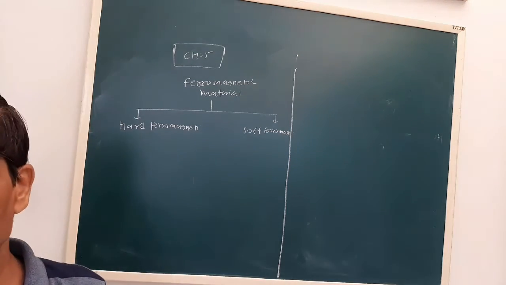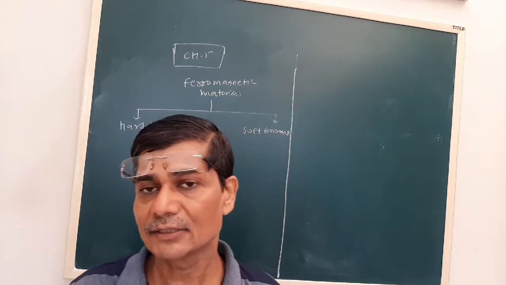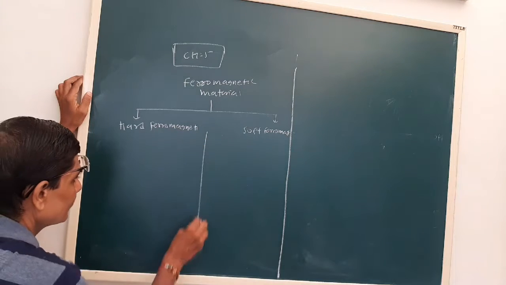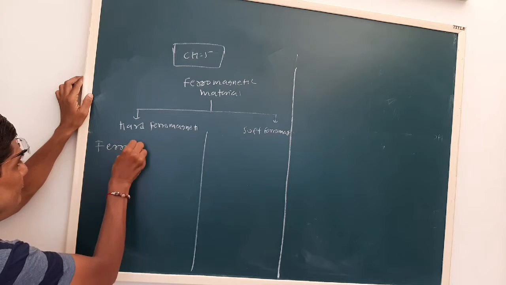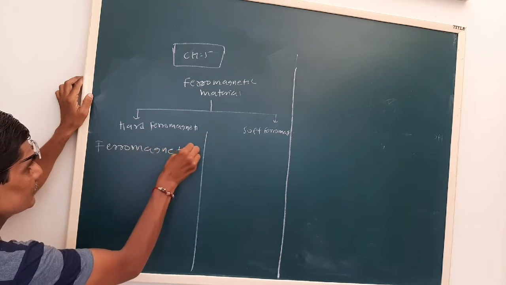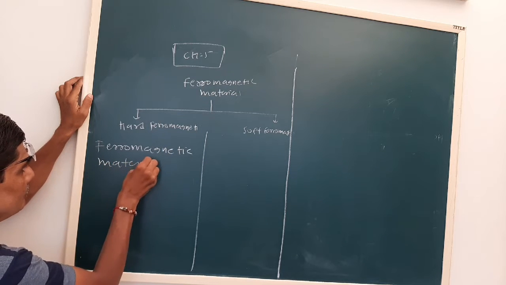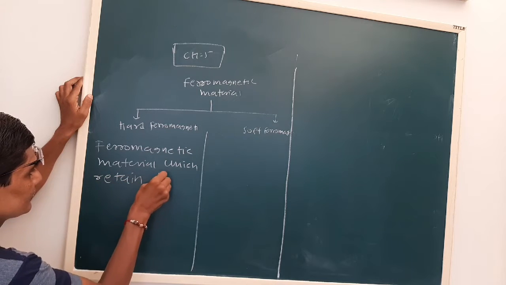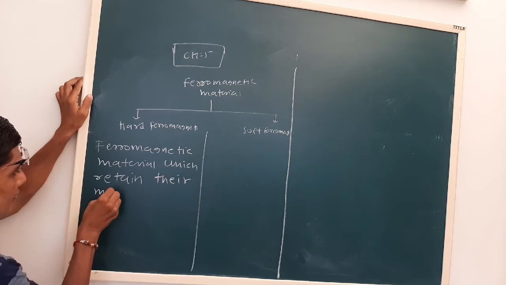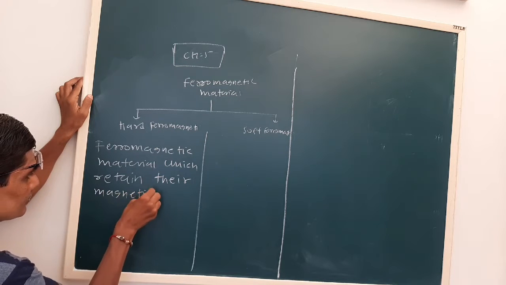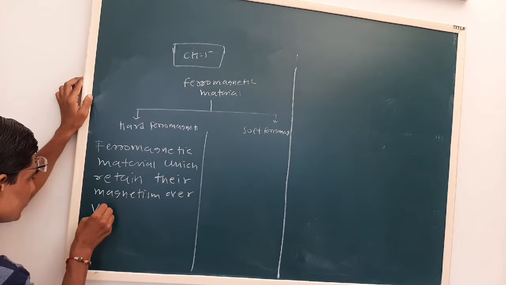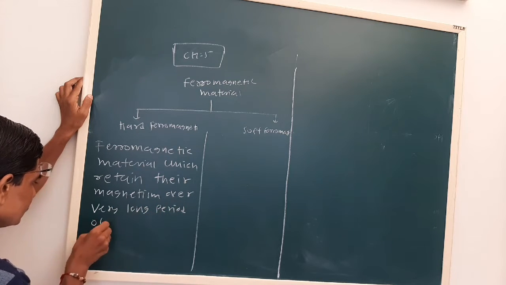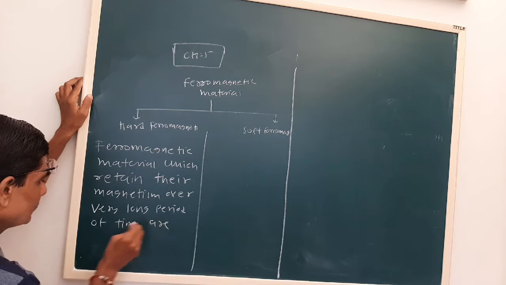The ferromagnetic materials which retain their magnetism over a very long period of time are called hard ferromagnetic materials.